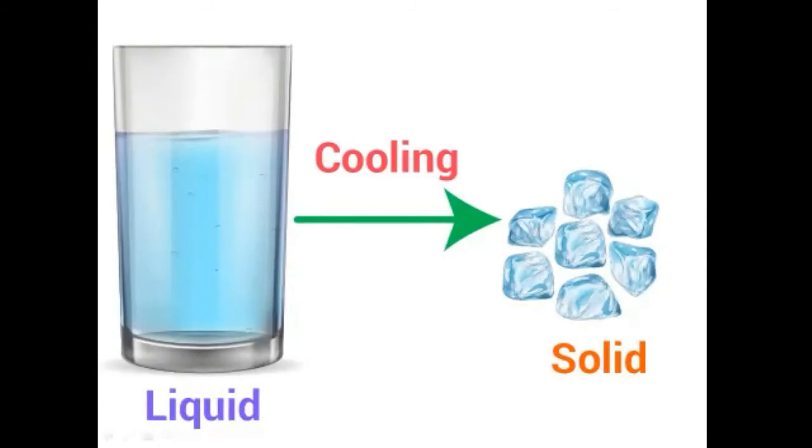Solid ice may take the shape of the container. In whichever container you fill the liquid and keep it in a freezer, definitely the ice will look like the container shape. When you keep a water bowl in a freezer for making ice, will it turn into an ice cube? No, definitely it has the shape of a bowl.